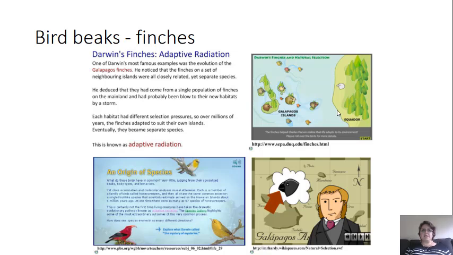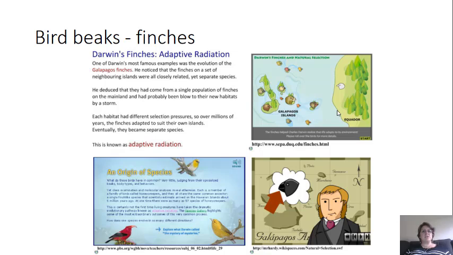All right, and bird beaks and the finches are also a really good example of what we call adaptive radiation. One of Darwin's most famous examples that he published was the evolution of the Galapagos finches. He noticed that the finches on different islands were very closely related, that they clearly came from one common ancestor, probably on the mainland, but yet they were different species.